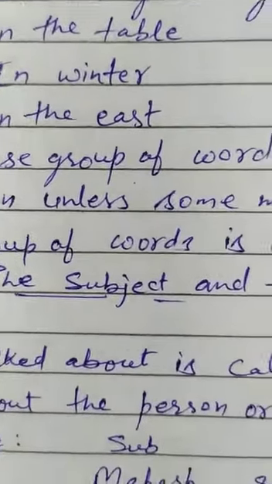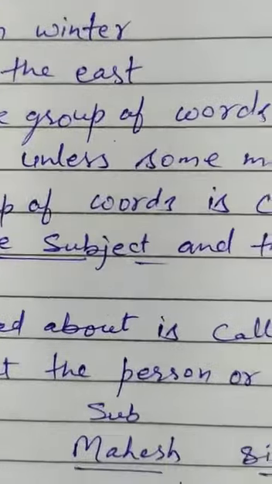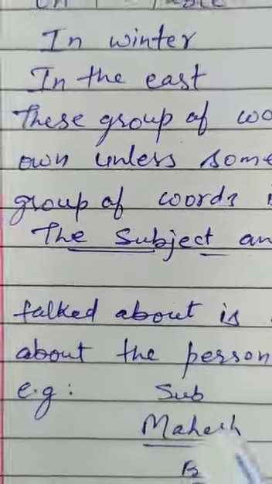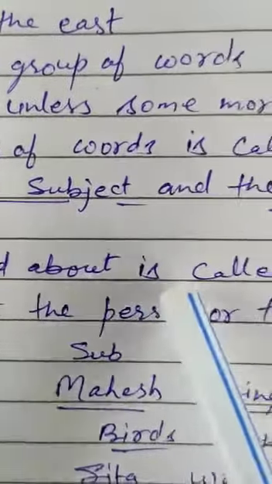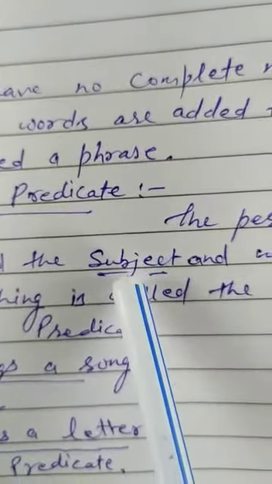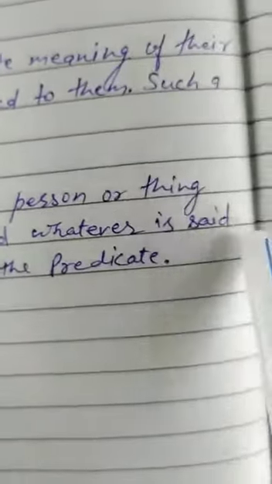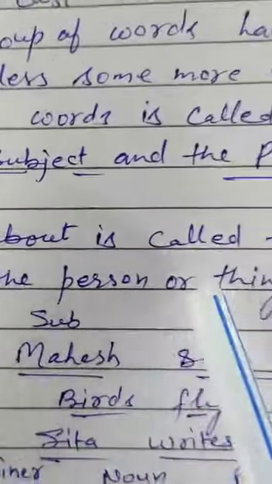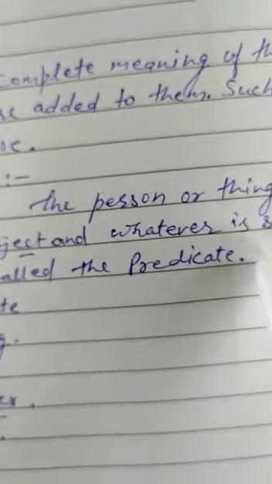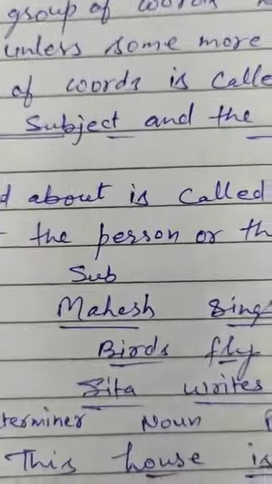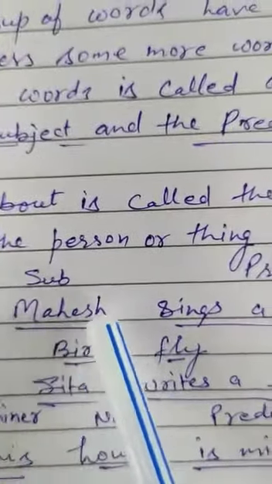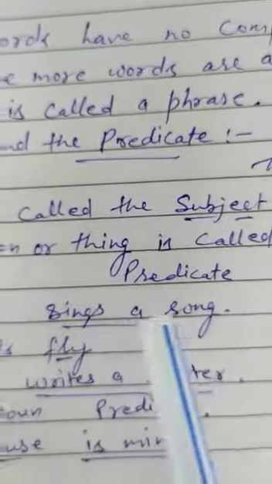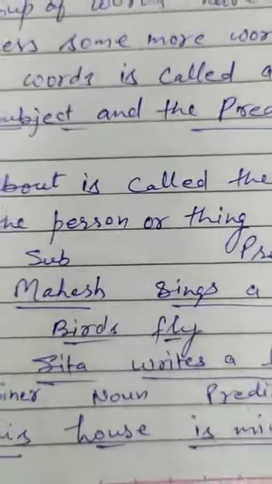the sentence has two parts, the subject and the predicate. The person or thing talked about is called the subject, and whatever is said about the person or thing is called the predicate. For example, Mahesh sings a song. Mahesh is the subject, and sings a song, verb plus object, is the predicate.